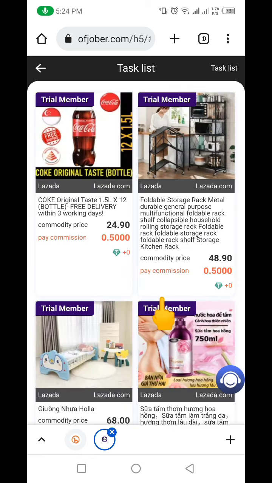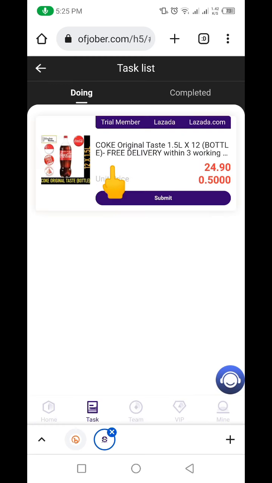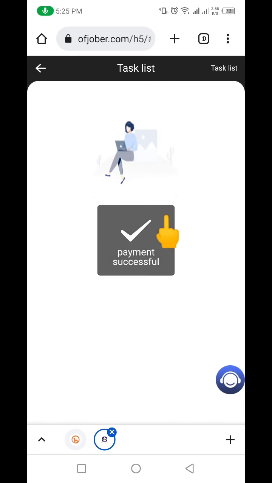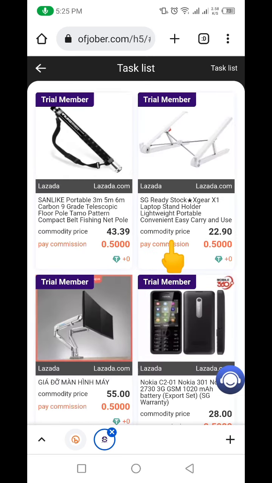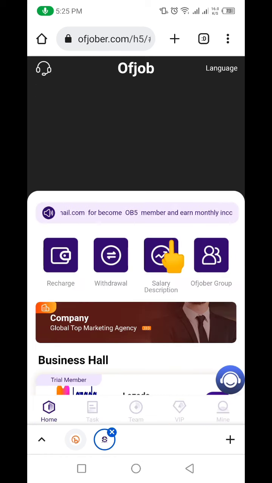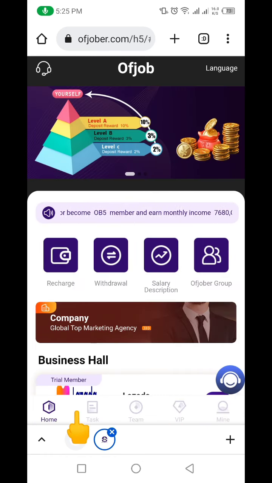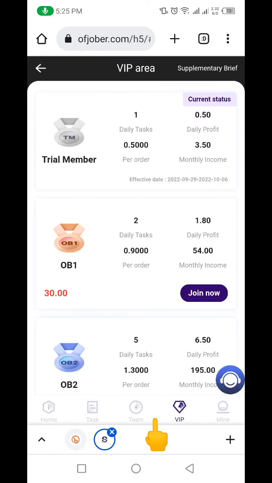it's going to show me the task here. So all I need to do is click on one of those tasks. You can see that the tasks are just minor tasks. It's not like a difficult task. Then I'm going to click on submit. You can see payment successful. So now I've actually earned money already. Just by performing that, I've earned some money already. So if I come down here, you can see I've earned this 0.5 USDT already for today. Okay, that is the money I've earned for today.